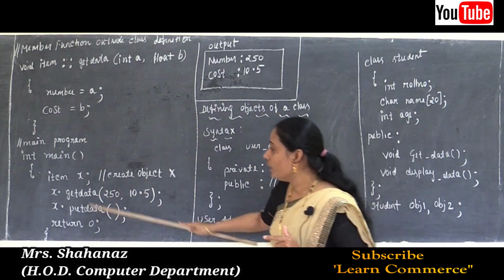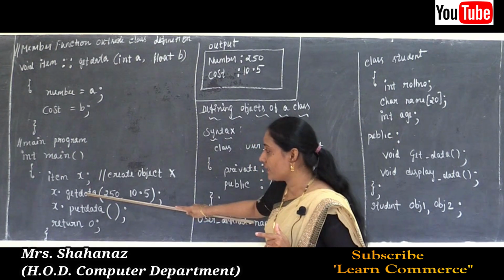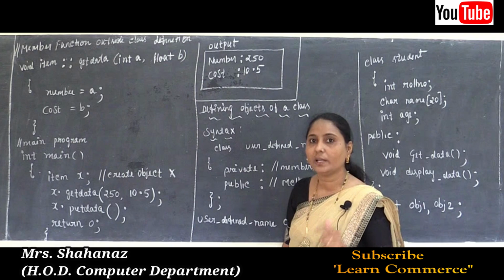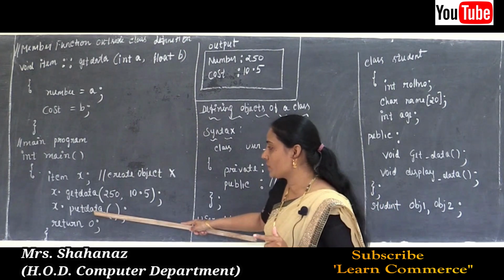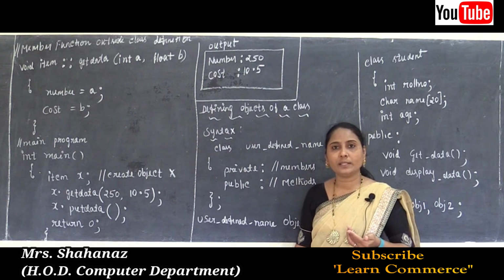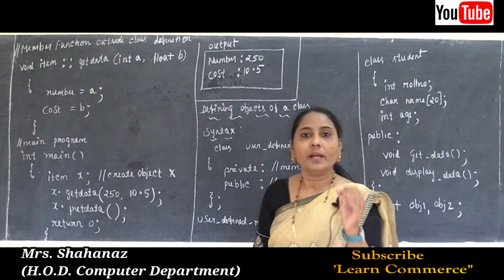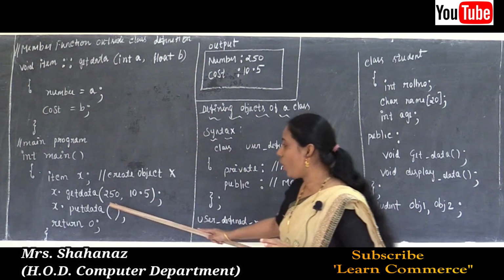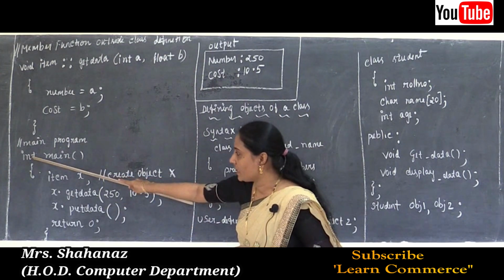And then, whatever get data has stored, the second member function put data will show the values. In put data we already wrote the message with cout: number is equal to the number, and cost is equal to the cost. So the main function is like that.